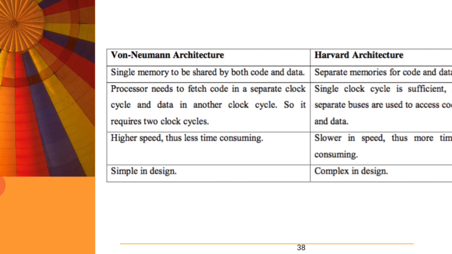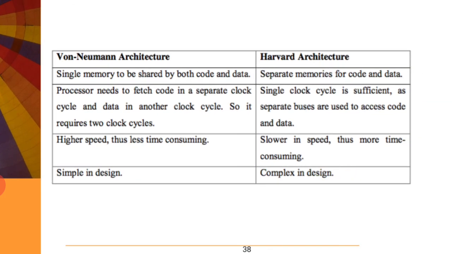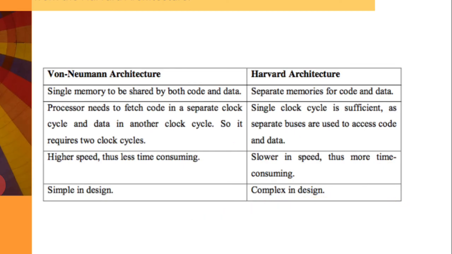Whereas in Harvard architecture, a single clock cycle is sufficient as separate buses are used to access code and data. Higher speed, thus less time consuming, versus slower in speed in von Neumann architecture; simple in design, versus complex in design in Harvard architecture.